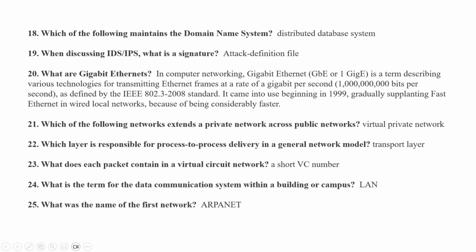23. What does each packet contain in a virtual circuit network? A short VC number. 24. What is the term for the data communication system within a building or campus? LAN. 25. What was the name of the first network? ARPANET.